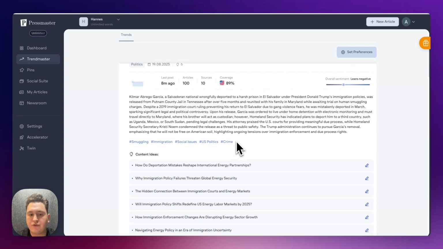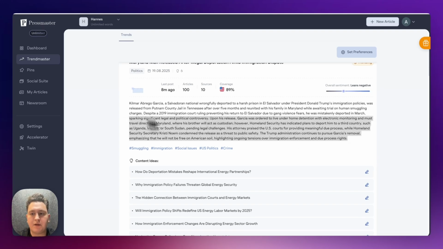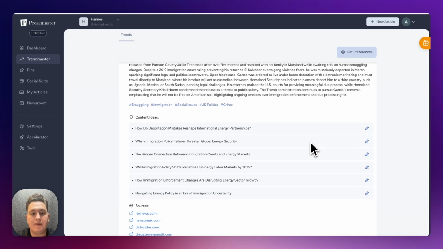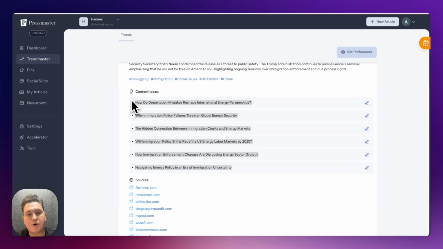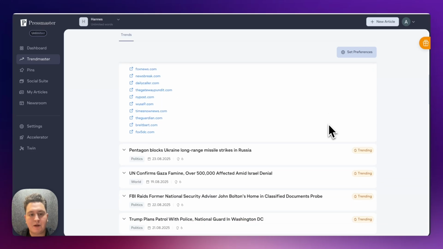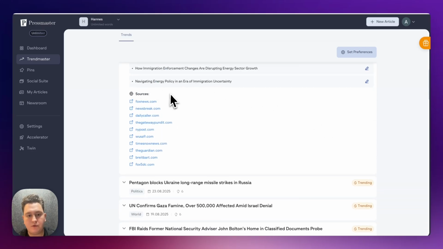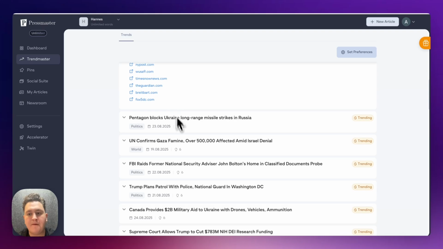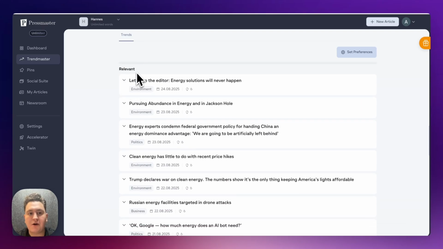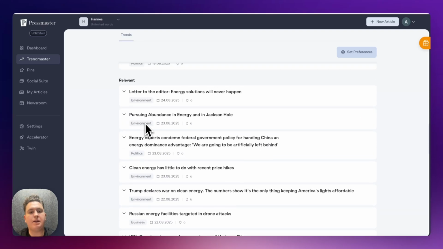You can open any trend and you will find a summary, including the overall sentiment and content ideas. So the content ideas are based on your brand guide, which you can choose. You can choose any content idea and you can start creating, whether it's an article or social media posts. You also find sources which you can use to cross-reference everything. Then if you scroll down, you will find relevant stories. So again, they might be not trending, but they're still relevant. Relevant stories are getting, I will say, 80 to 90% close.